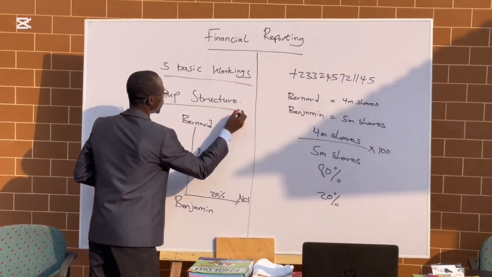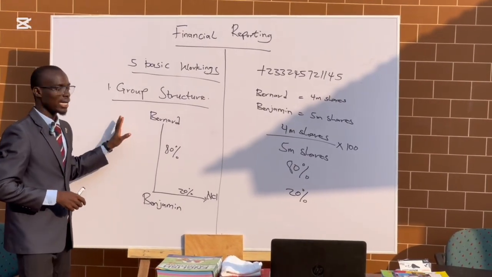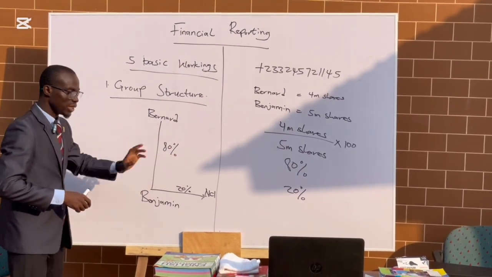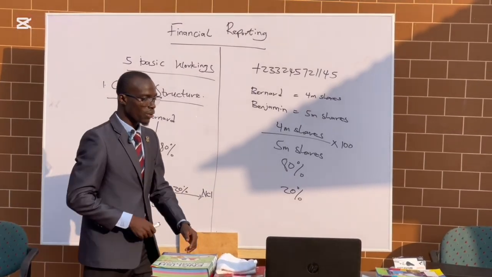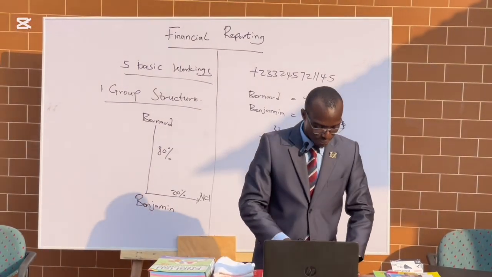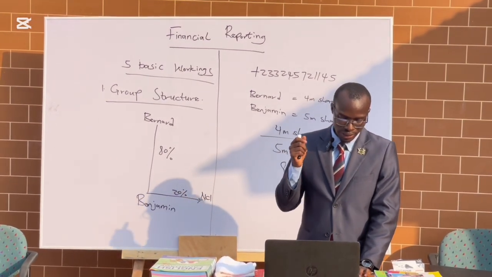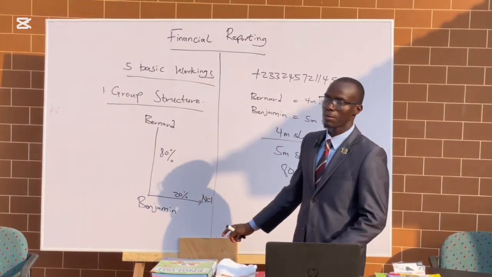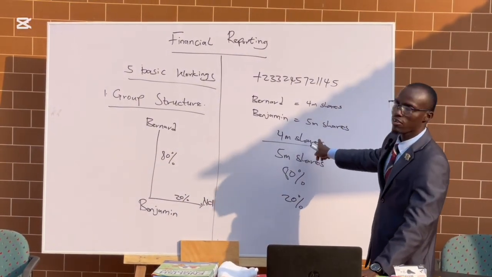So with this, when you do this one, you are not done. The other thing that you have to do is that you need to bring in the date of acquisition. Anytime you are doing a group structure, bring date of acquisition, date of reporting, and also you get your post-acquisition period. So based on this question that I read, they said that on 31st December 20x8, Bernard purchased 4 million shares out of 5 million shares of Benjamin.